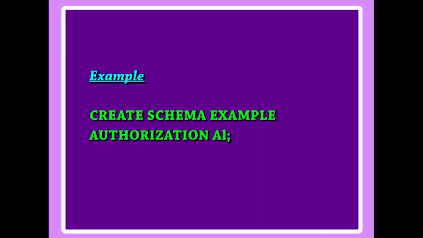This privilege was part of earlier versions of SQL, but is now left to each individual system implementation to define. In SQL 2, the same effect can be accomplished by having the DBA issue a create schema command like create schema example authorization A1. Now, user account A1 can create tables.